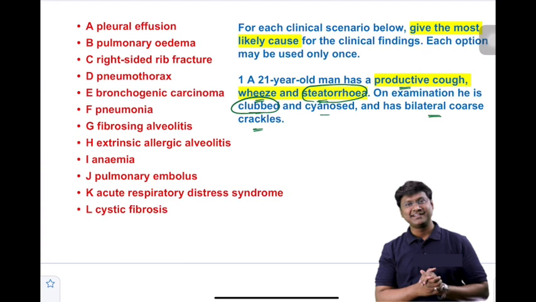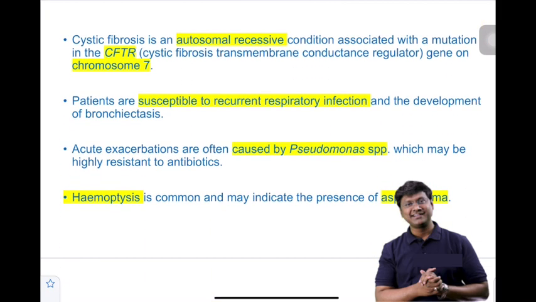Among the options given, clubbing is seen in patients with bronchogenic carcinoma. Clubbing is also seen in patients with fibrosing alveolitis. Clubbing is also seen in patients with cystic fibrosis. But among these three options, the clinical scenario where you have clubbing and steatorrhea is cystic fibrosis. Now, let me give you a quick recap on the topic of cystic fibrosis.